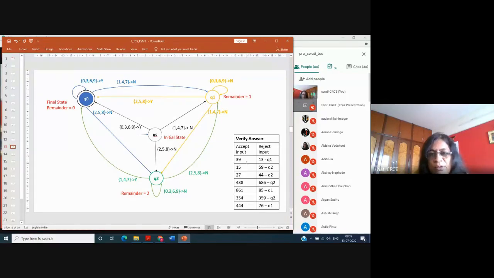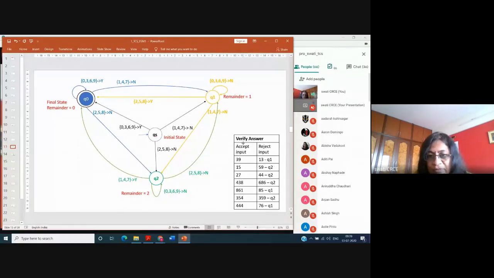This particular step the students are not doing properly. They just do whatever is logic and draw the diagram, but they don't verify the answer, and then it is a partially correct answer, and you get only 2-3 marks out of 10. So please don't be lazy. Always verify your answer.